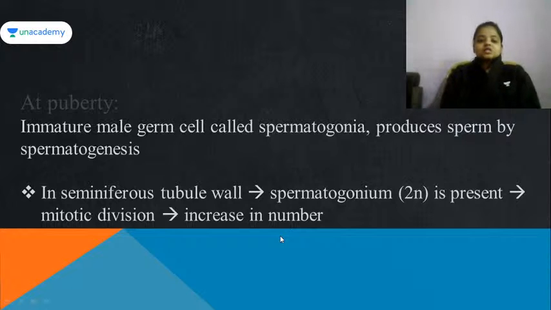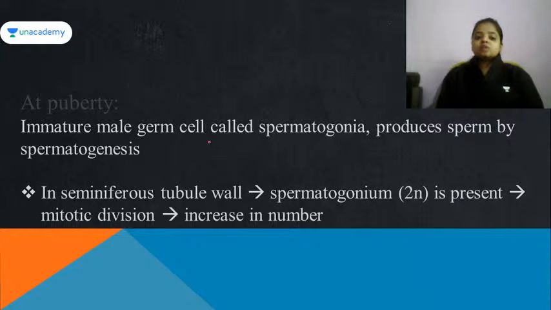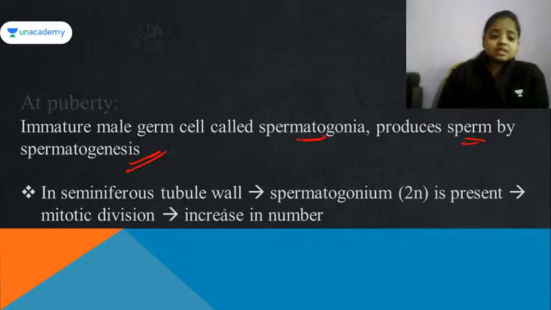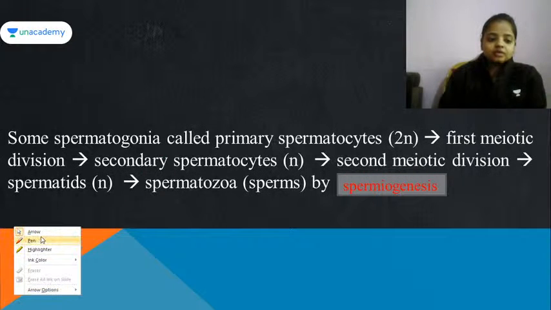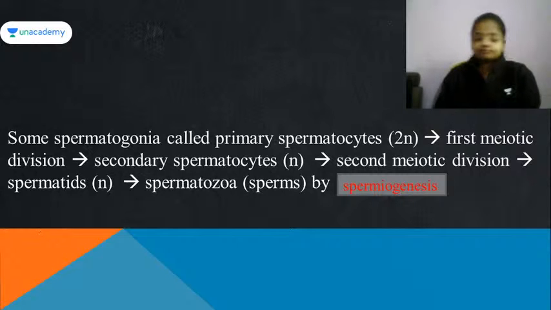So हम बात कर रहे थे, yes, during puberty the male child becomes reproductively active. Immature male cells, that is spermatogonia, start producing the sperm by the process of spermatogenesis. In the seminiferous tubule walls, the spermatogonium 2n is present. It undergoes mitotic division and increases its number. Don't worry, let's see. देखो क्या होता है, flow chart में भी दिया हुआ है. ओके, हम वो भी देखेंगे, पहले हम ये देख लेते हैं.